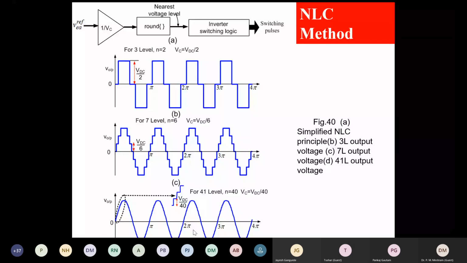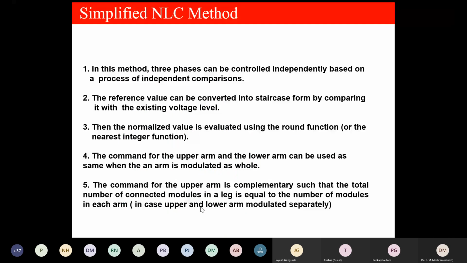Now we will see the balancing of the capacitor voltage. This is simplified NLC. In three phases, it can be controlled independently. The reference value can be converted into a staircase. The normalized value is evaluated using the round function. The command for the upper arm and lower arm can be used. The command for the lower arm is complementary to the upper arm.